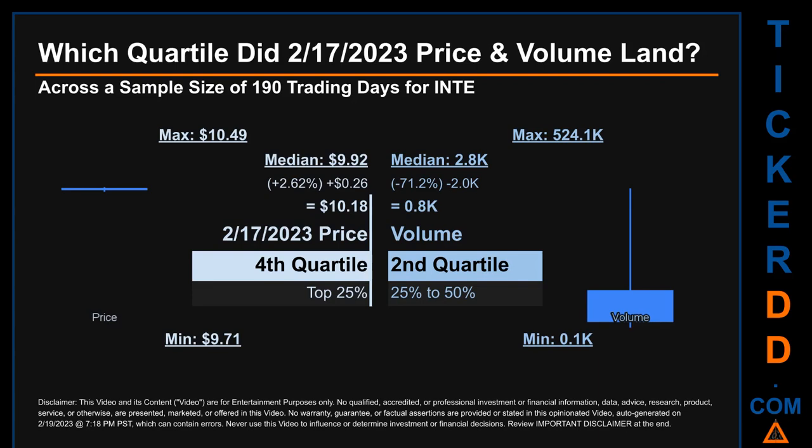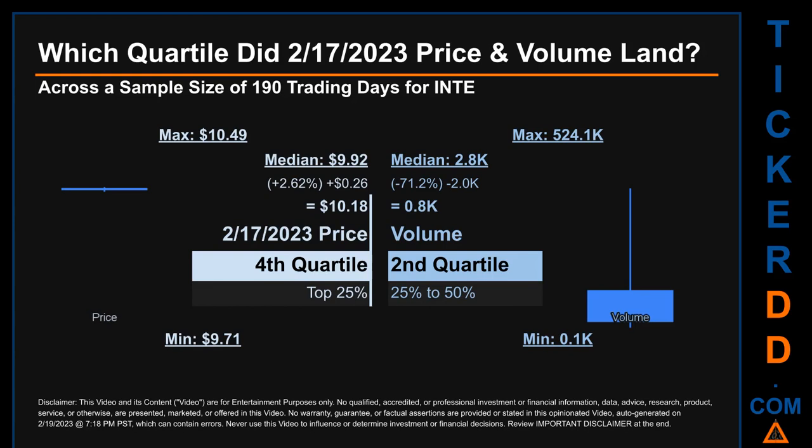Which quartile did February 17, 2023 price and volume land? Across a sample size of 190 trading days, the maximum end-of-day price for INTE was $10.49 while the minimum was $9.71. Within that price range, February 17, 2023 price of $10.18 landed within the fourth quartile, meaning that it was within the top 25% of all sampled end-of-day prices.